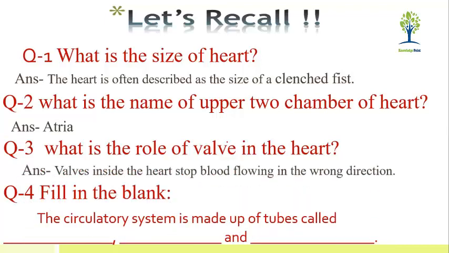Fill in the blanks: the circulatory system is made up of tubes called dash, dash, and dash. Capillaries, veins, and arteries. Yes, arteries, veins, and capillaries.